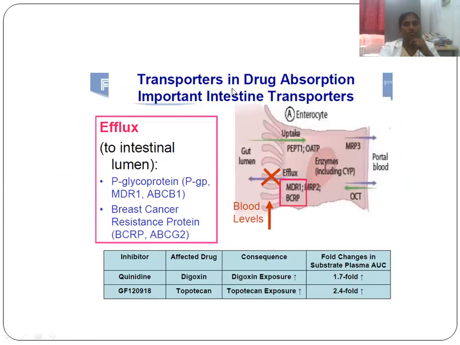Transporters in drug absorption, important intestinal transporters. Efflux to the intestinal lumen is by P-glycoprotein, ABCB1, and breast cancer resistance protein, BCRP. The affected drug is digoxin and the inhibitor drug is quinidine. When you combine these two agents, digoxin exposure is increased. That efflux transporter is inhibited, so automatically the concentration is increased. Look at the 1.7 fold rise. So if you combine quinidine with digoxin, it ends up in digoxin toxicity.